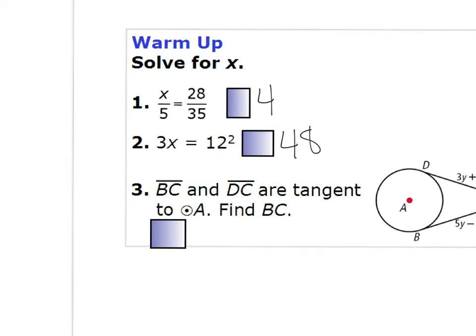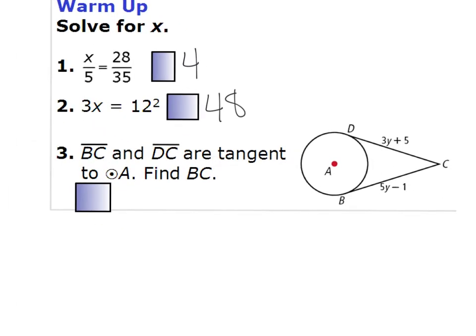And then number 3, remember, for problems like this, if you have 2 tangent lines that are coming from the same external point, they are congruent. So you need to set 3y plus 5 equal to 5y minus 1. Solve for y, and then substitute it in to get the length of BC. And your length of BC should be 14. I do expect you to know how to do this.